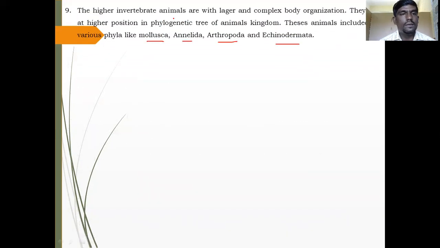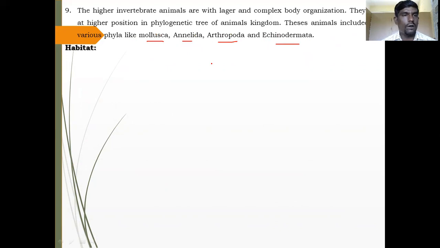Now, if you take the example of higher animals, there are phyla such as Mollusca, like snail, slug and bivalves. These are the higher animals. Then phylum Annelida, then phylum Arthropoda, and the last one, phylum Echinodermata. These are the groups of higher invertebrates.